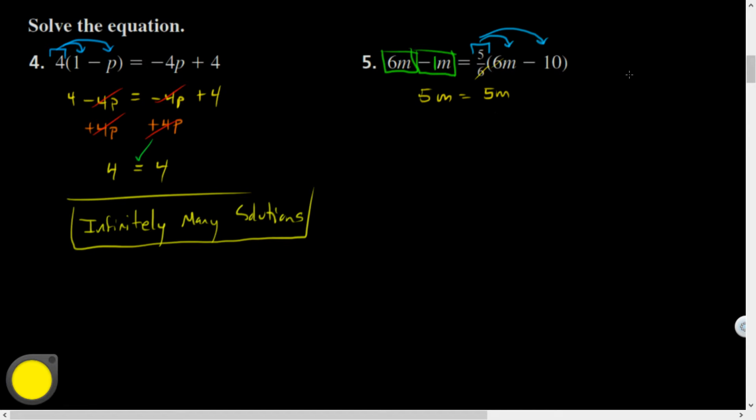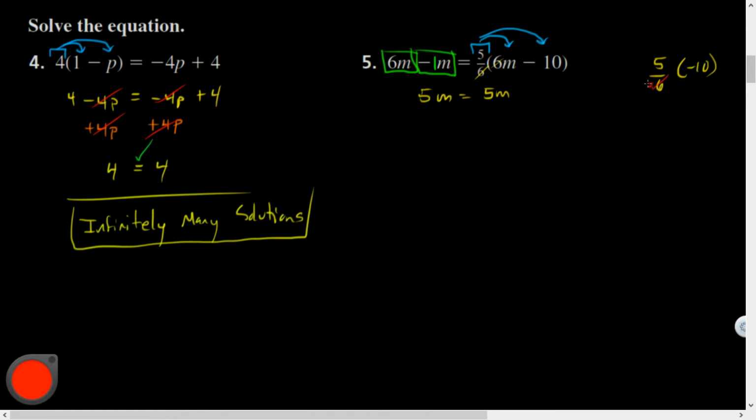And now 5/6 times negative 10, that's going to be some work. That's a doozy. I could put that over 1 if that helps. So let's see what this cancels out to. Now 10 and 6 can both be divided by what number? What's a number that divides into both of them? 2.